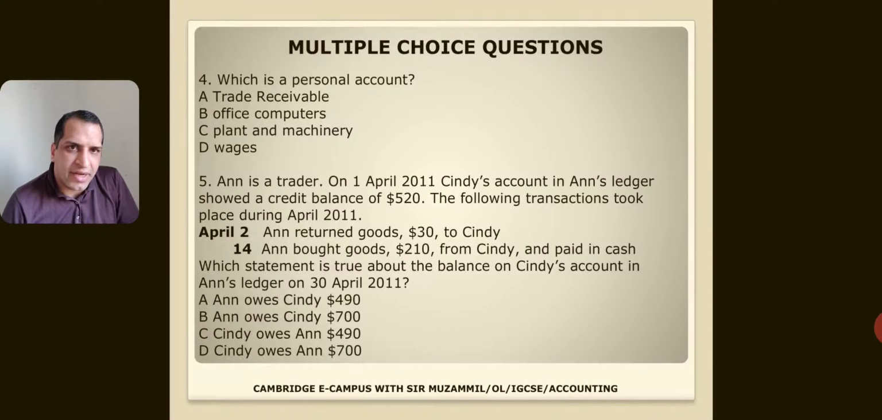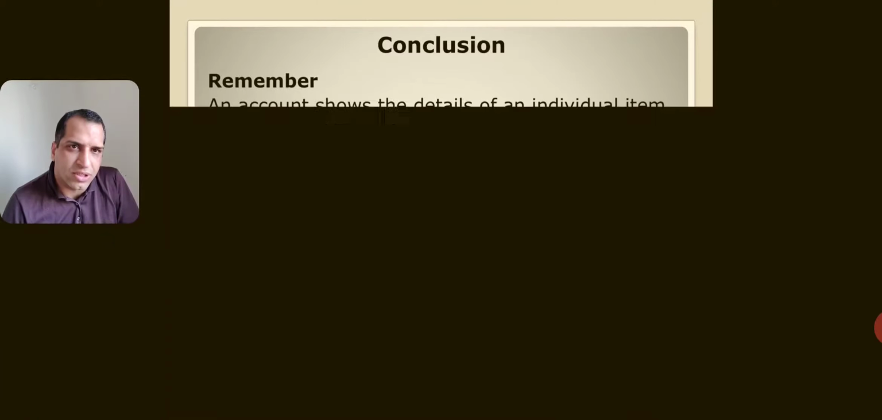Second transaction, Anna bought goods from Cindy and paid in cash. Yes, this is very tricky. And paid in cash. Paid in cash means he has already paid the cash, so there would be no supplier balance. This will not affect Cindy's account because he is paying Cindy. So the remaining balance would be 490. It means who owes whom? Of course, Anna owes Cindy 490. So A is the right option.